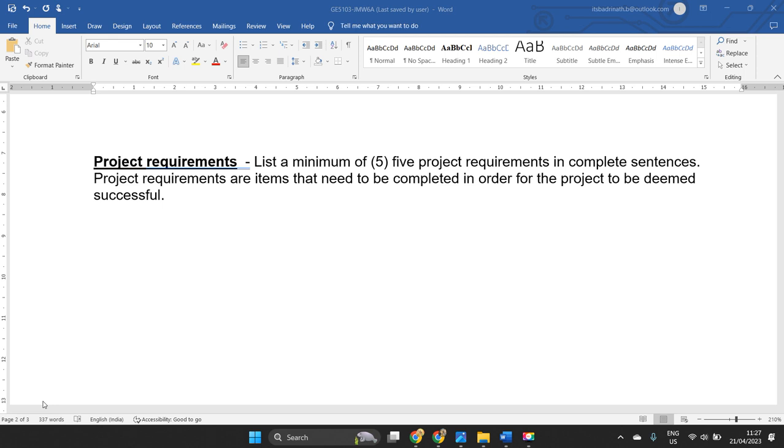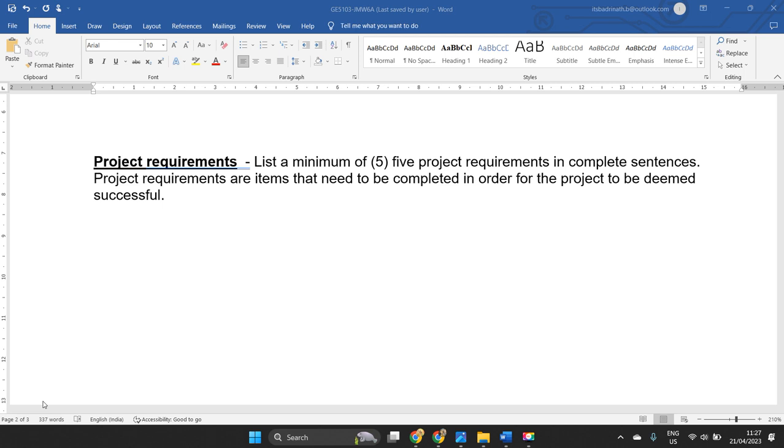For example, construction of a house. What are the key elements that explain that the construction of the house is completed? Maybe we say pillars are established, slab is done, construction of walls is done, installation of doors and windows is done. Like this, these are the key functional requirements.